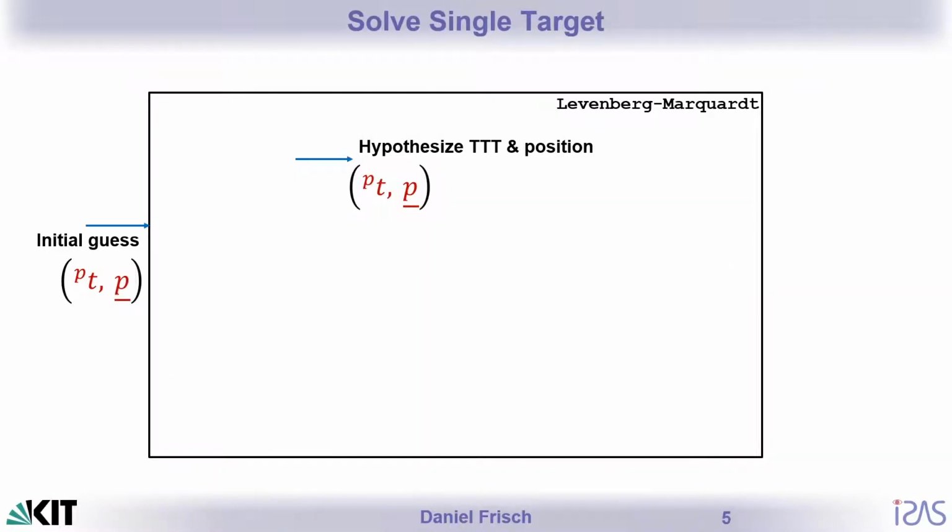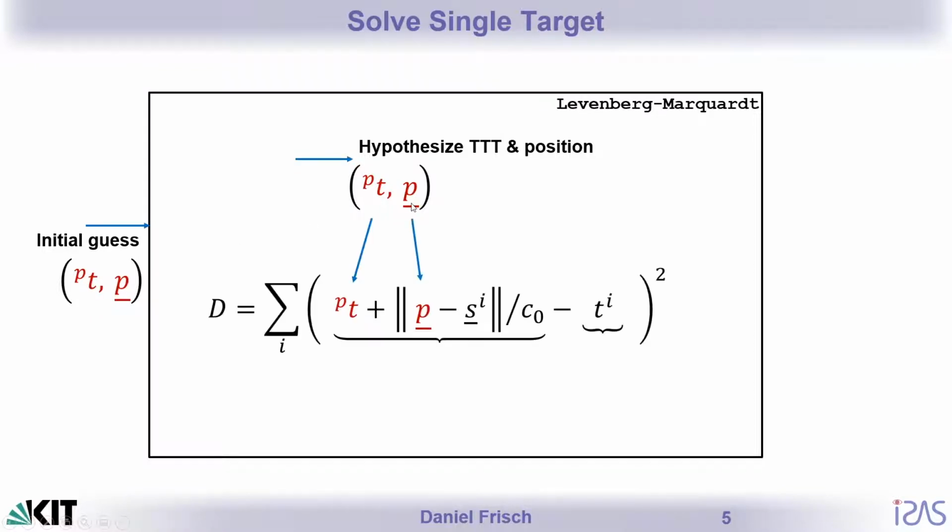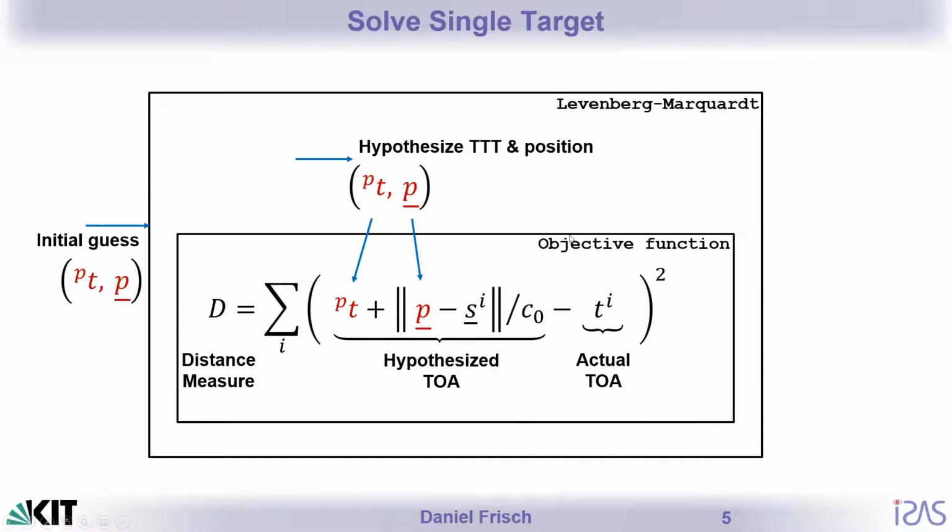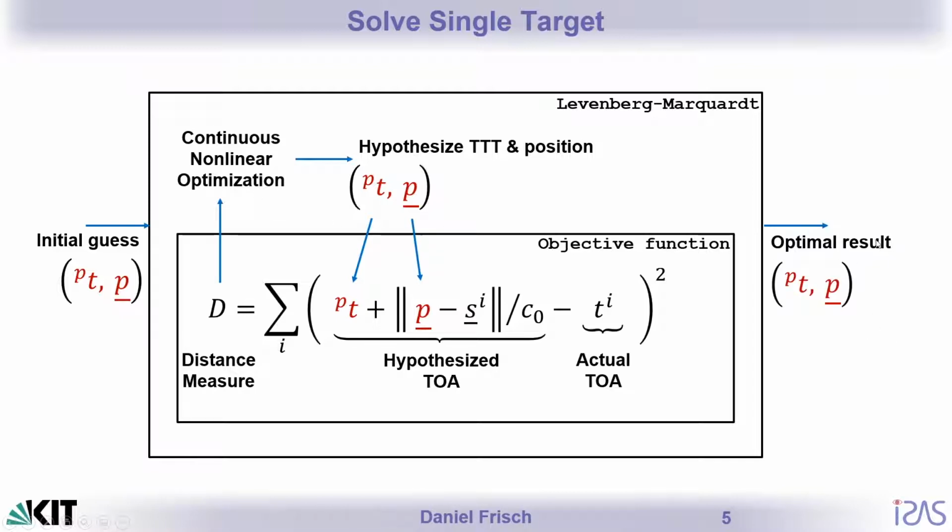This can be done starting from some initial guess of the target transmission time and target position that is temporarily hypothesized here and plugged into the formula. Based on this, we calculate the hypothesized time of arrival, subtract it from the actually measured time of arrival, and from this difference we take the sum of squares, use this as a distance measure, and define it as objective function for any off-the-shelf continuous optimization solver, which calculates the optimal least squares solution of this problem.